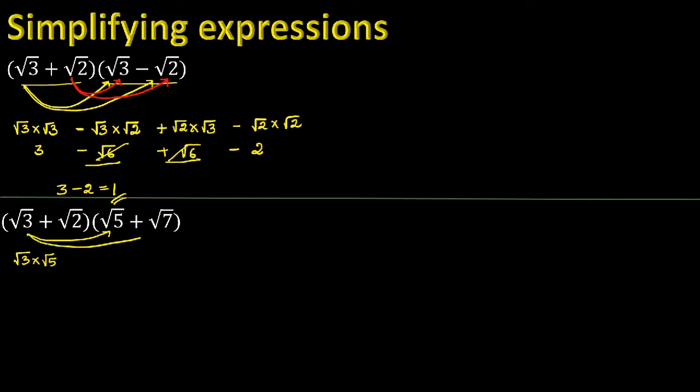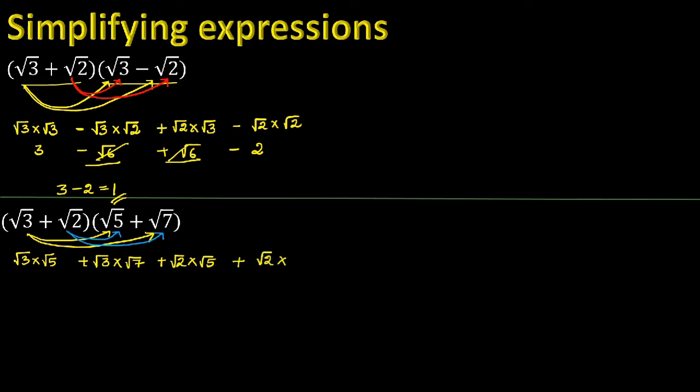Then root 3 into root 7. Then root 2 into root 5. Then root 2 into root 7.